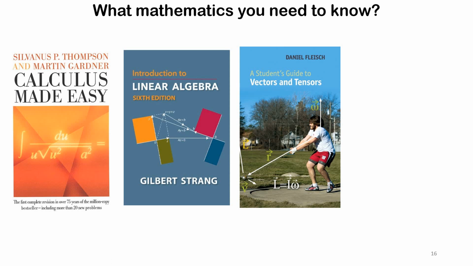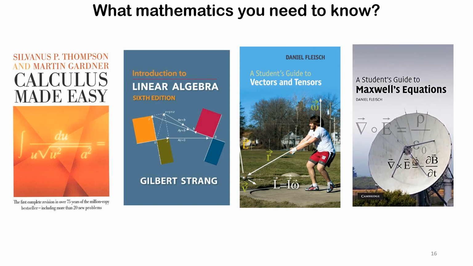this book is excellent. I would also recommend you go through Maxwell's equations, because Maxwell's equations are the key to understanding the relativistic parts. The special theory of relativity will come and hit you hard on Maxwell's equations. Again, Daniel Fleisch's book is an absolutely excellent guide to understand Maxwell's equations. So having said that, these are the four books, these are the four contents which are good enough to get you a very good understanding of special relativity.